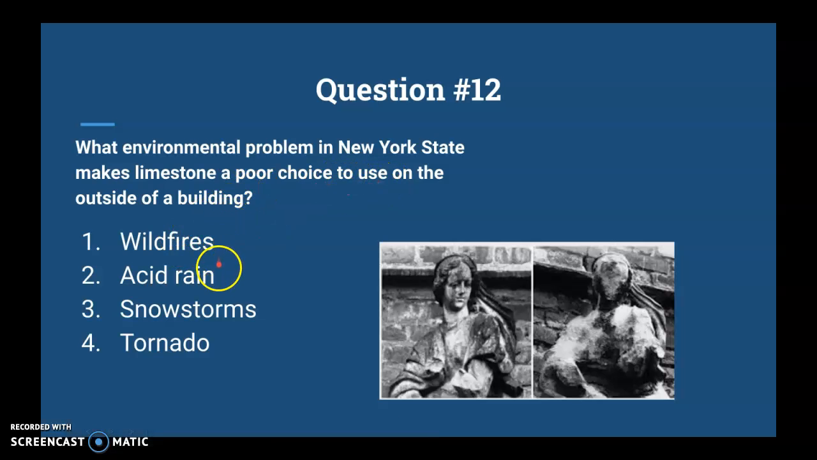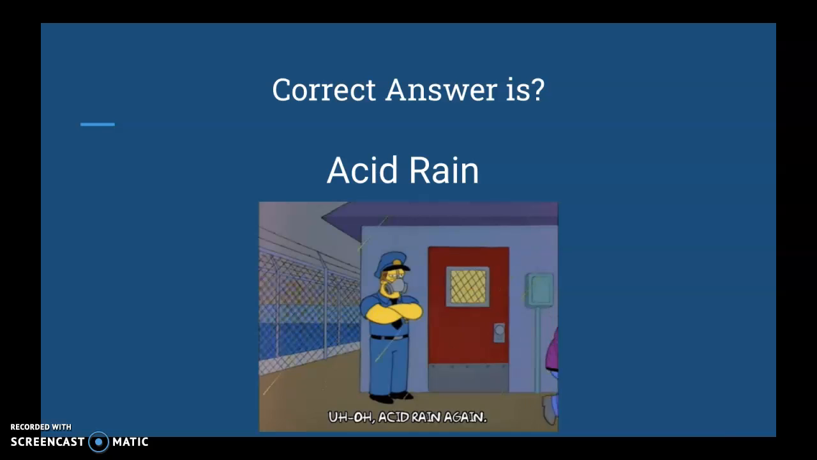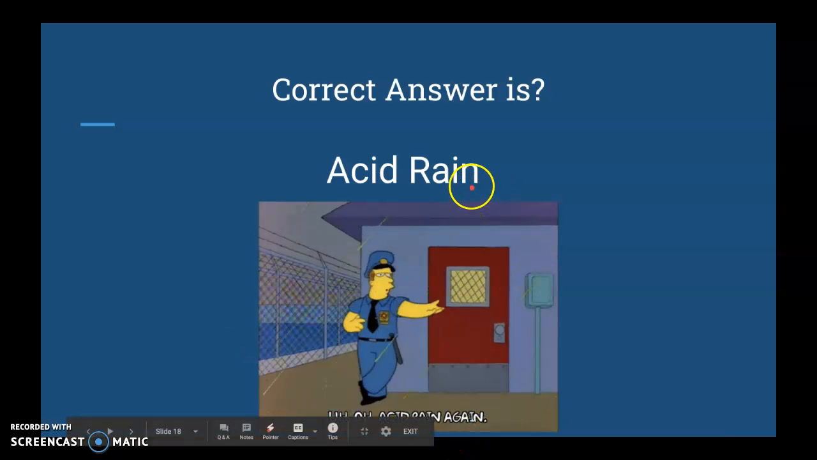Is it wildfires? Is it acid rain? Is it snowstorms? Or is it tornadoes? Do we have tornadoes? I don't think so. Okay. Correct answer is acid rain again. Right, there's Homer. We don't love acid rain.